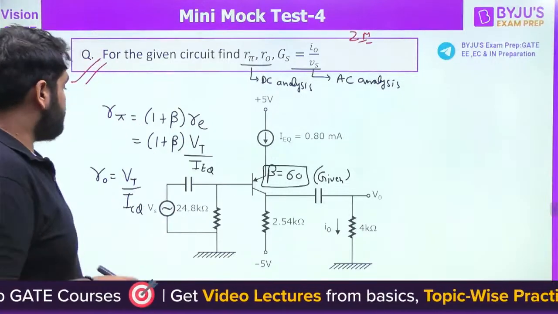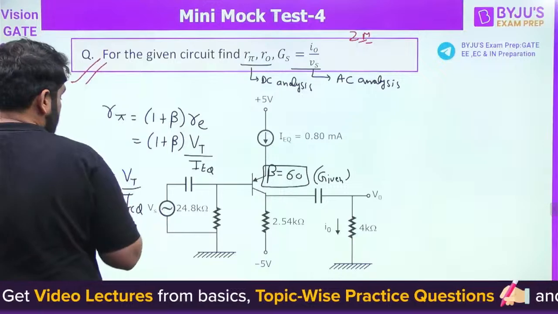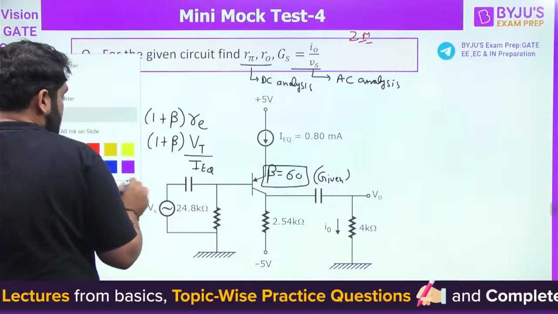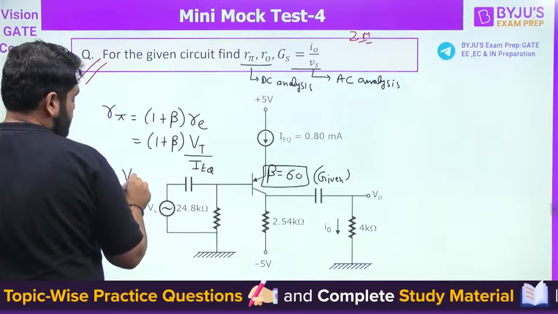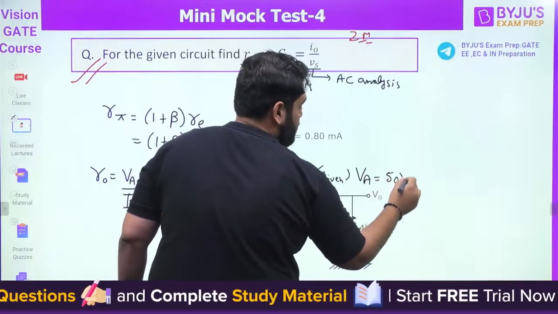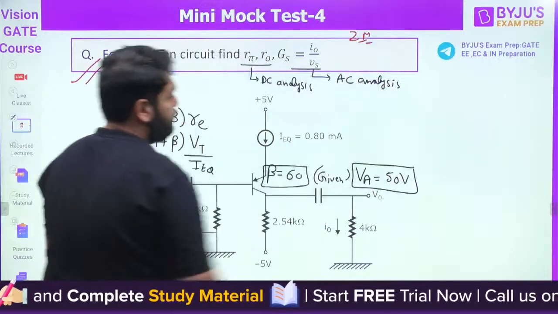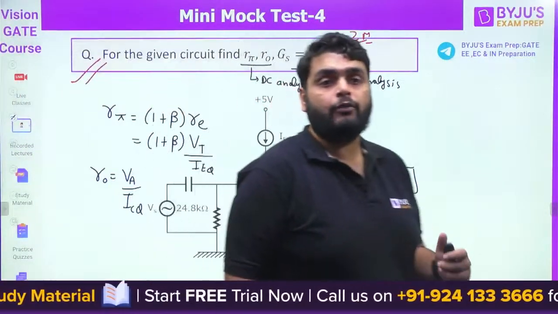And the early voltage should also be given. No, early voltage, my fault. Correct, you're right. There will be an early voltage given here. So there is a mistake in the question. Let me write down the values here. Early voltage is 50 volt. That is also correct. Okay, early voltage is here. Absolutely correct, well done.